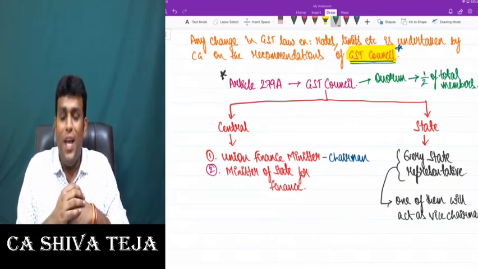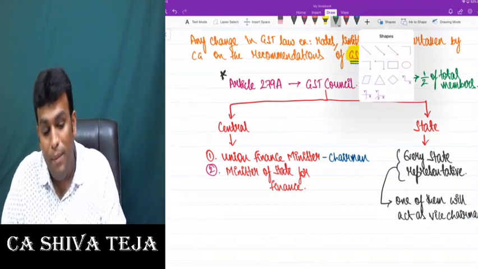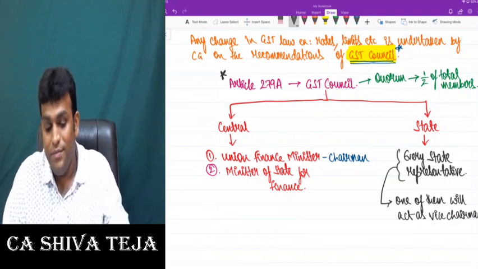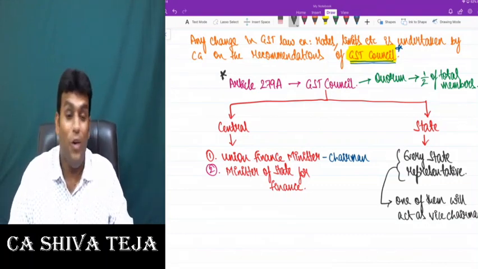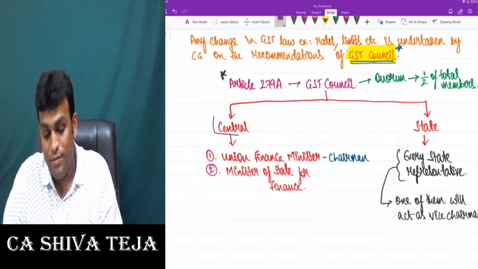Are we getting clarity? And what is a quorum, guys? What is quorum, by the way? Quorum is nothing but the minimum number of members to be present to make the meeting valid. Come on, yes or no? What is a quorum? Half of the total number of members.